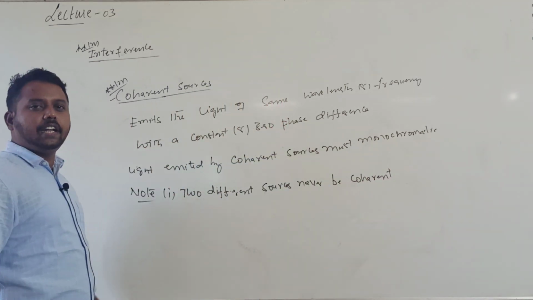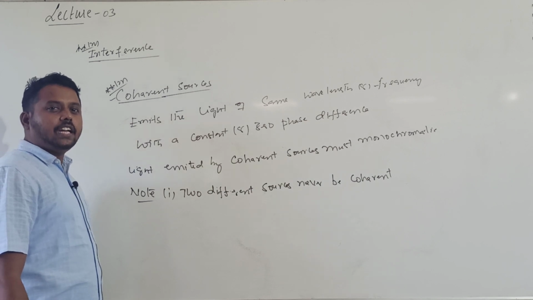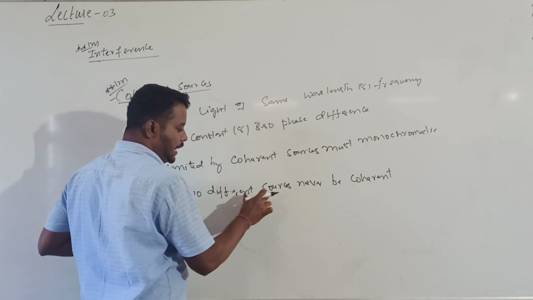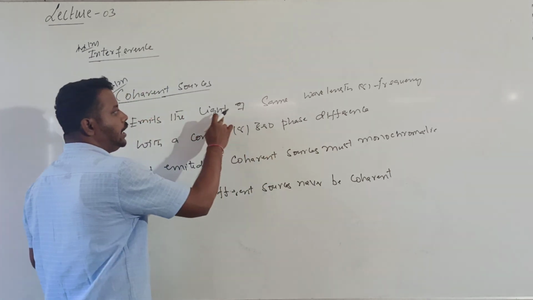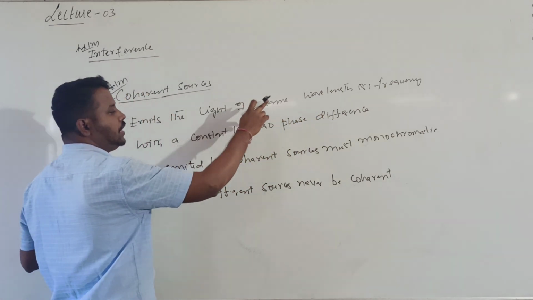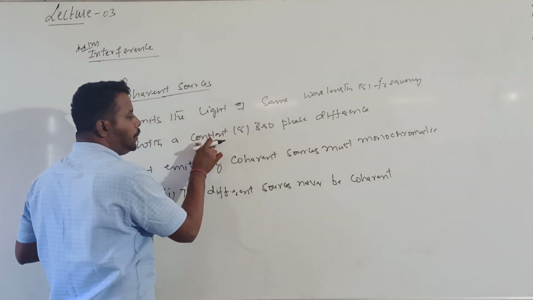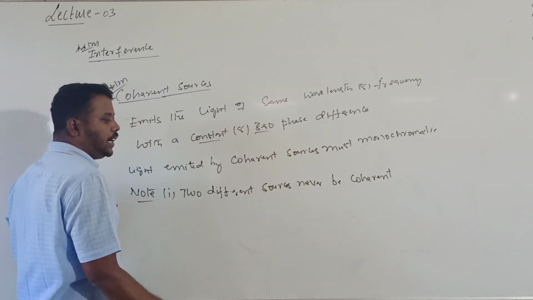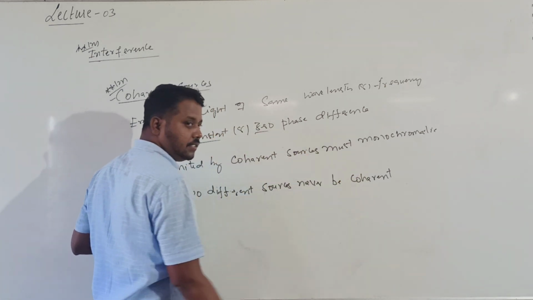When you consider two electric bulbs in a room, can you see an interference pattern? No. Why? They are two different sources. They may not emit light of the same wavelength or frequency. Even if the wavelength and frequency are the same, they cannot maintain the phase difference either constant or 0. That's why they will never be coherent sources.